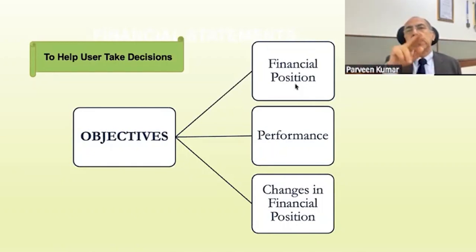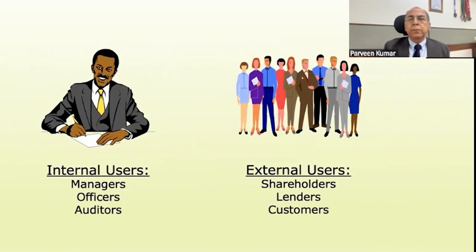Now, the framework of accounting says that all these together will be called financial statements, and they are made in order to help users take decisions. User doesn't mean only the management, or only the bankers, or only the investors. It can be anyone. There can be internal users and external users. Internal users, as management, want to know how much is my profit, how much are my liabilities and how much are my assets.